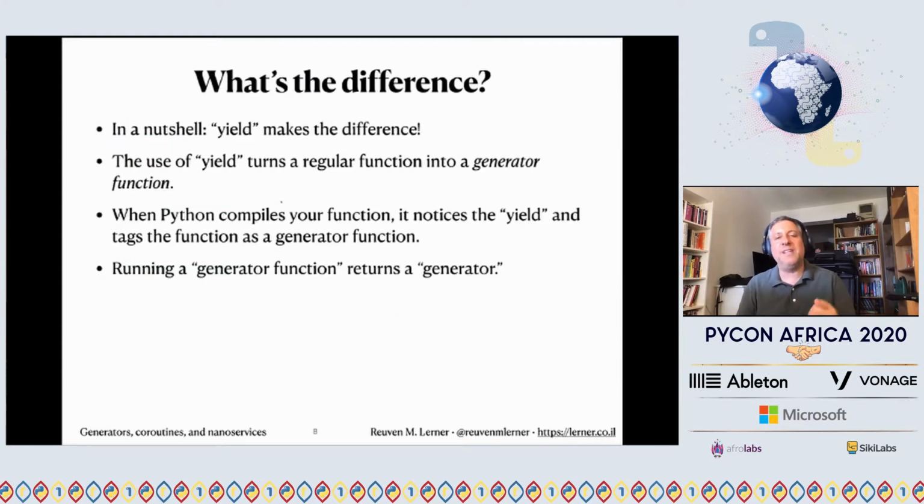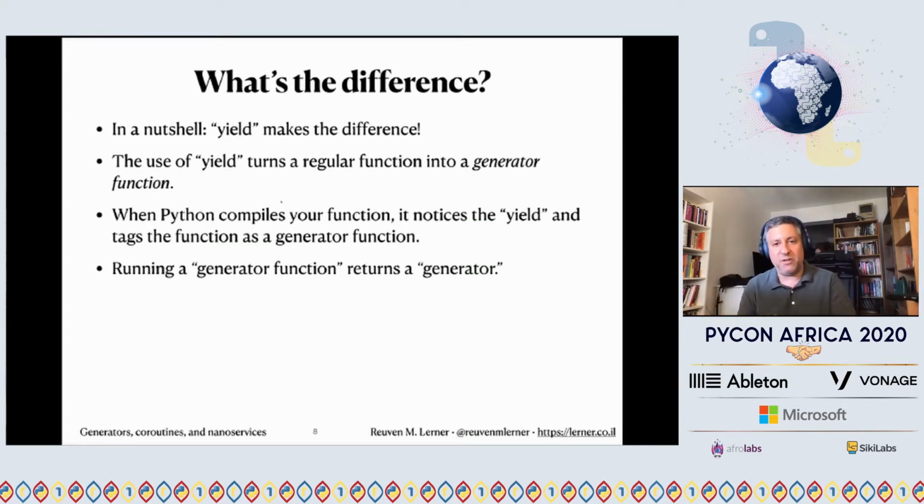The difference is very simply yield. Yield is a keyword in Python. Yield is something that Python notices and does something with. When we define our function and Python is compiling it into bytecodes, it notices yield and says, wait, I'm going to do something totally different with this.